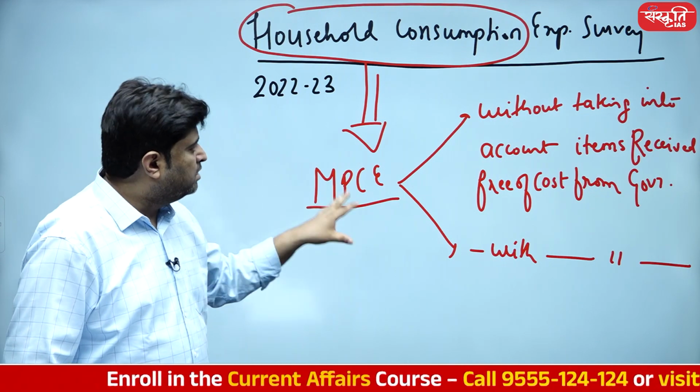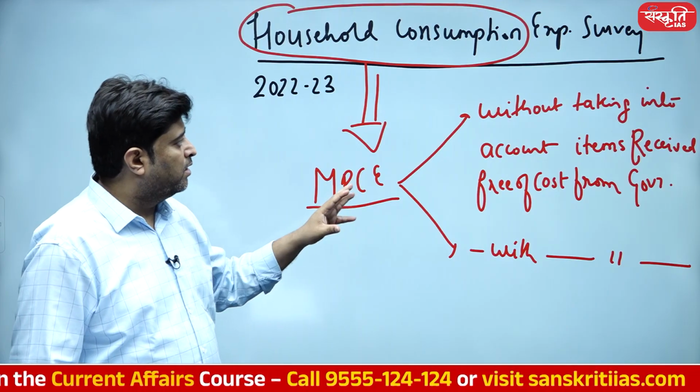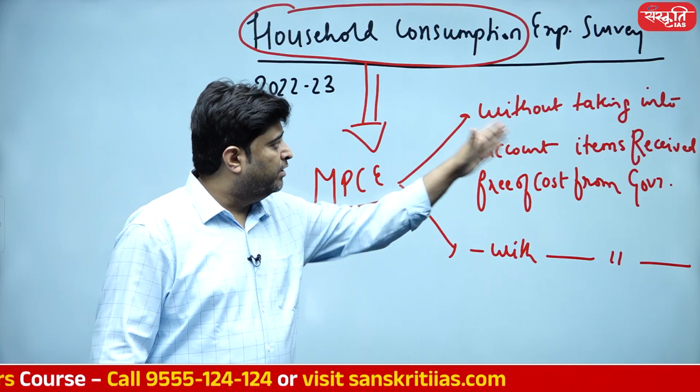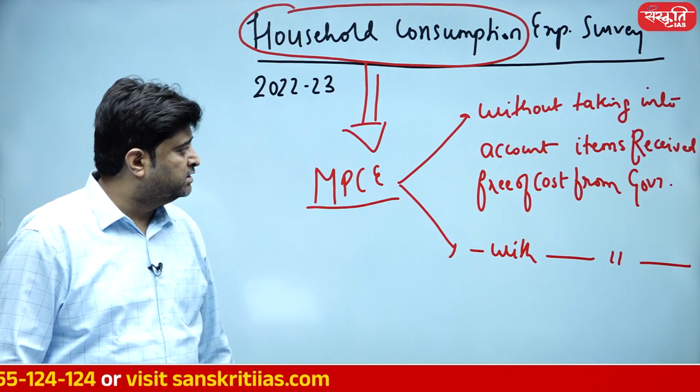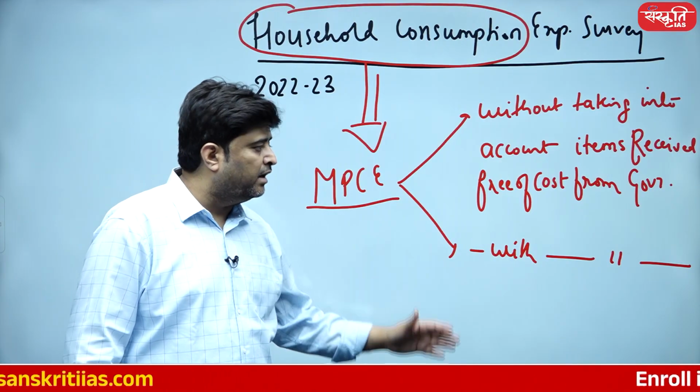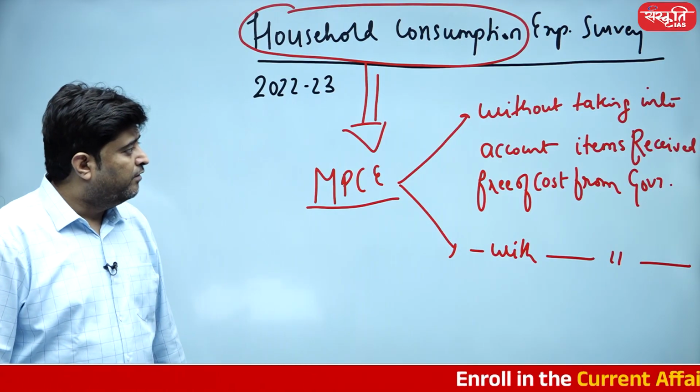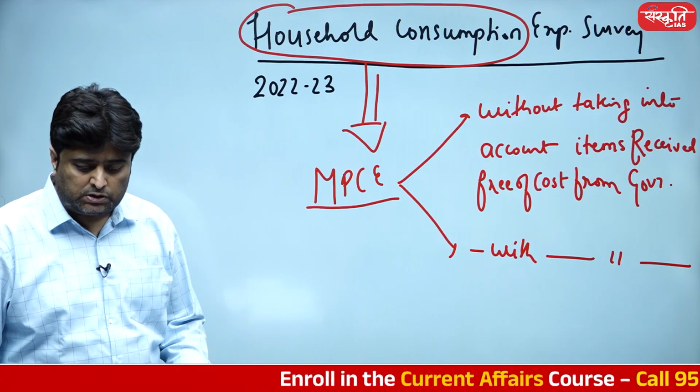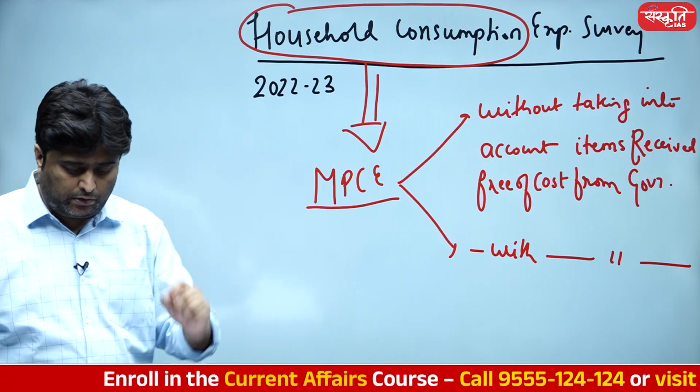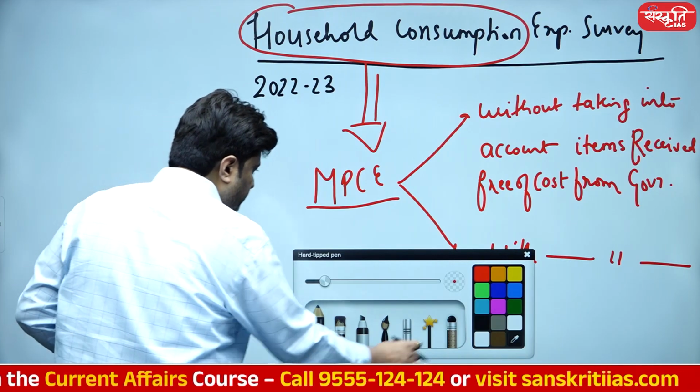So monthly per capita expenditure is being calculated on two bases. Number one, without taking into account items received free of cost from government, and with taking into account items received free of cost from the government. Based on which there are some data which I want to write, which are essential.